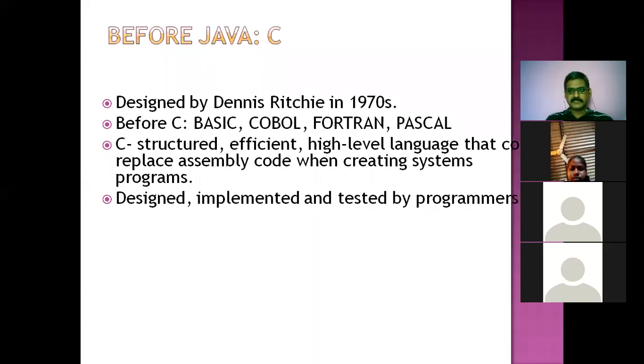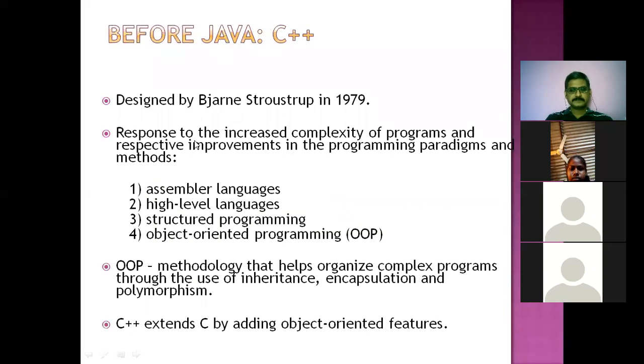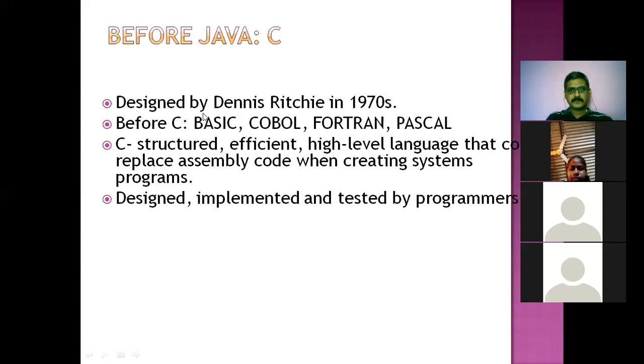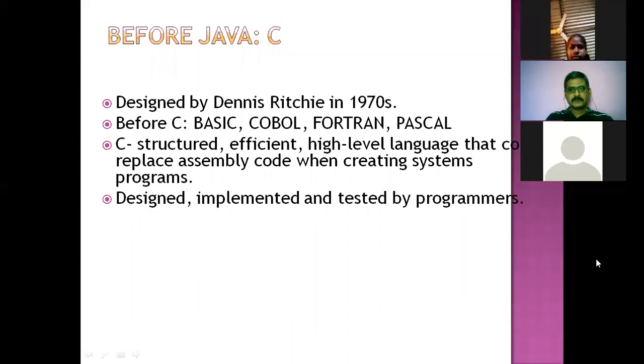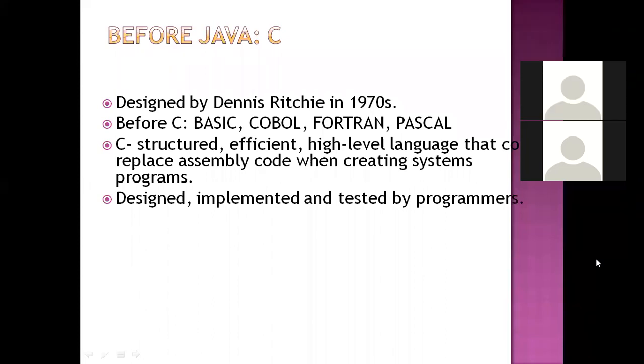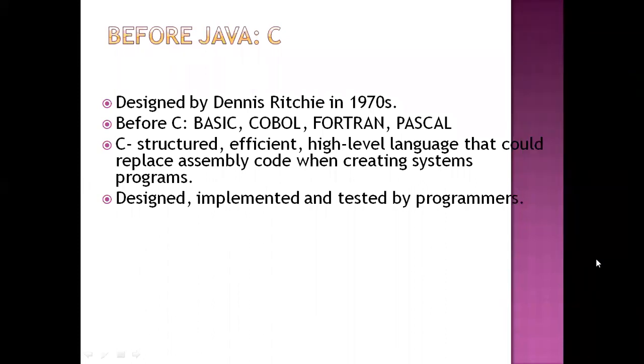Anyone, unmute yourself and try to answer this question, or in the chat box. Anyone? Are you able to hear me? Anyone?